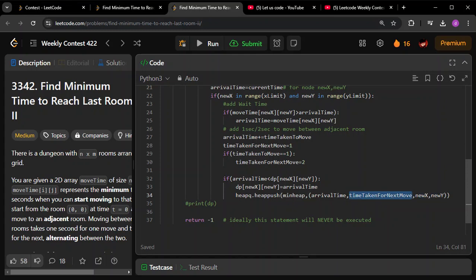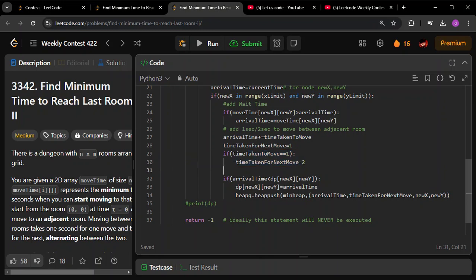So how will this ensure that the time taken will be 2 in that case? Next time when we move out of this new x and new y, that time we will ensure that it is 1 through this, because I'm ensuring that it will be 1 and this condition will not be 2 in that case. So this way I'm ensuring that every time they are alternating: it is 1 initially, then it will be 2, and again it will be back to 1 and again 2, like that it will proceed.